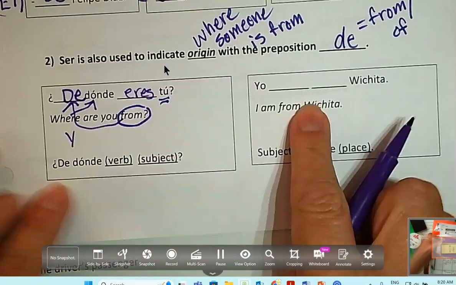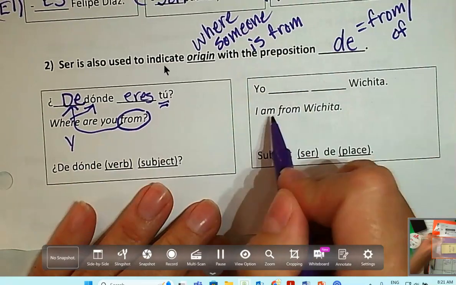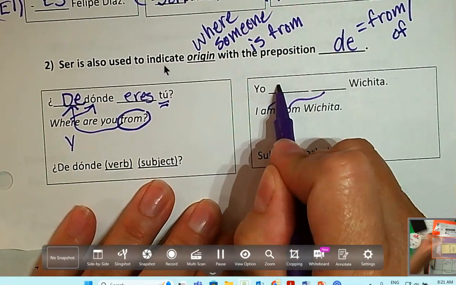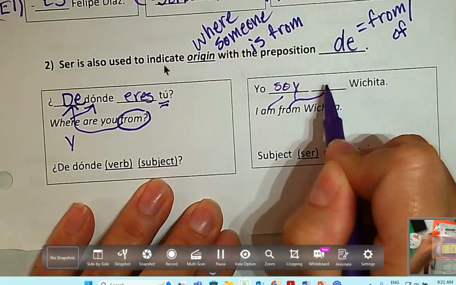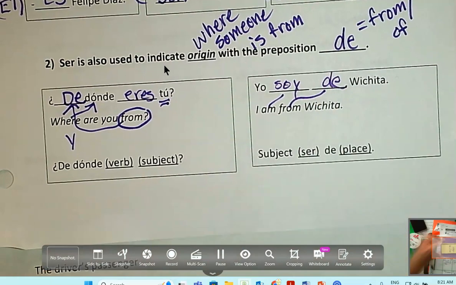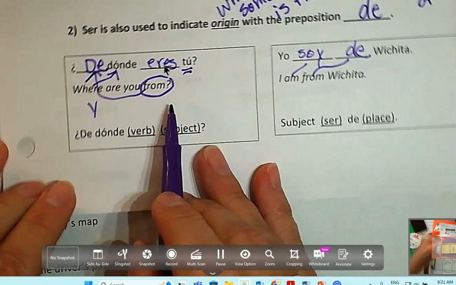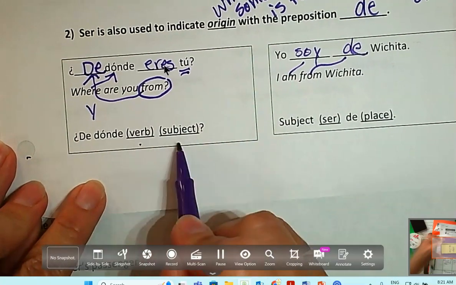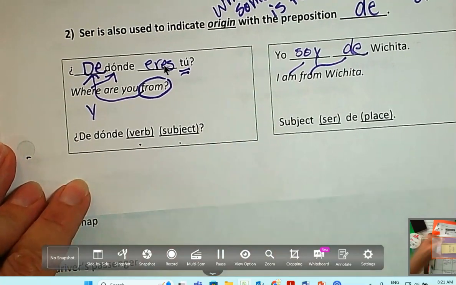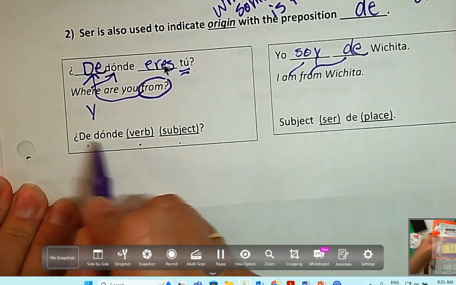Yo. Oh, it's over here. Sorry. Yo am from. This is so easy that you're confused. You're like, why is she making me write this? I have this memorized. Because we break it down in order to understand it in case there are any gaps at this point. So when you want to ask where someone is from, the verb is going to go here, your subject is going to go here.